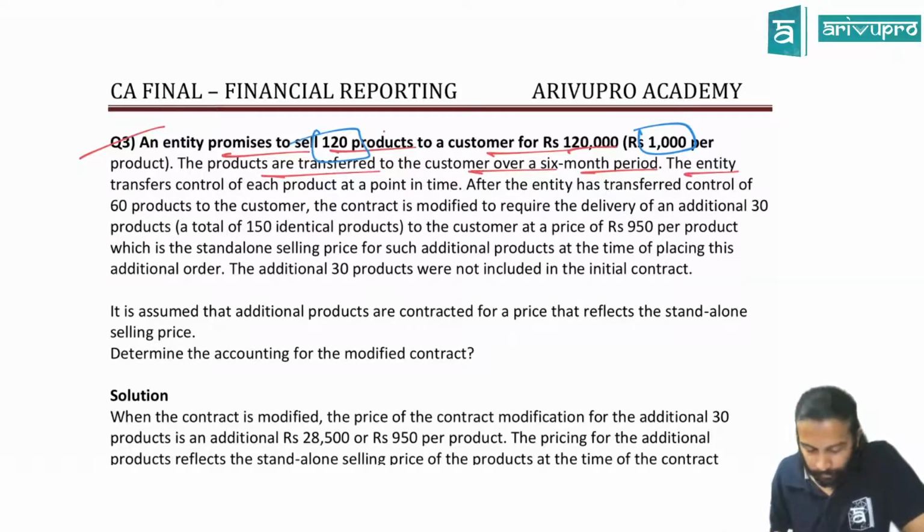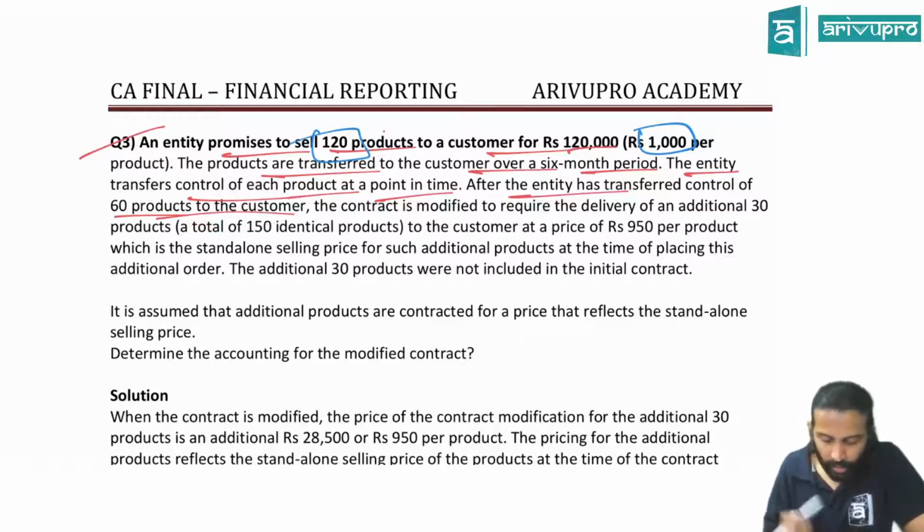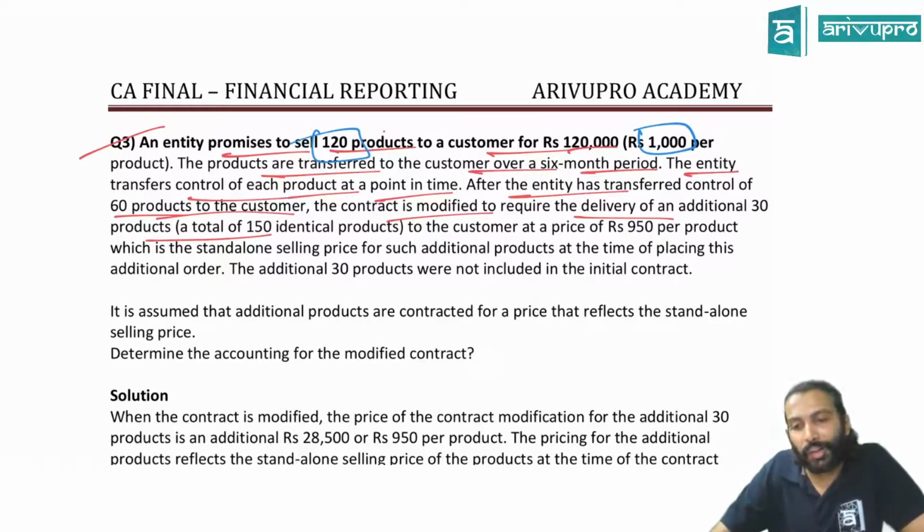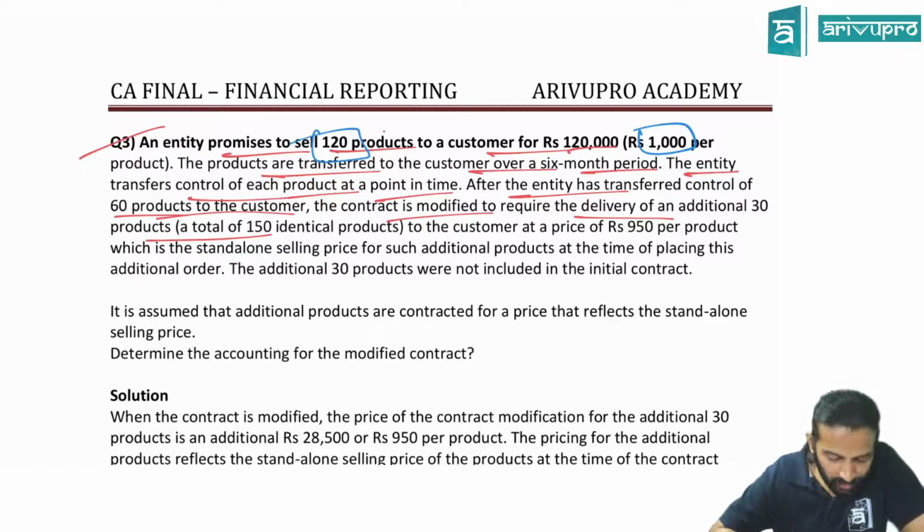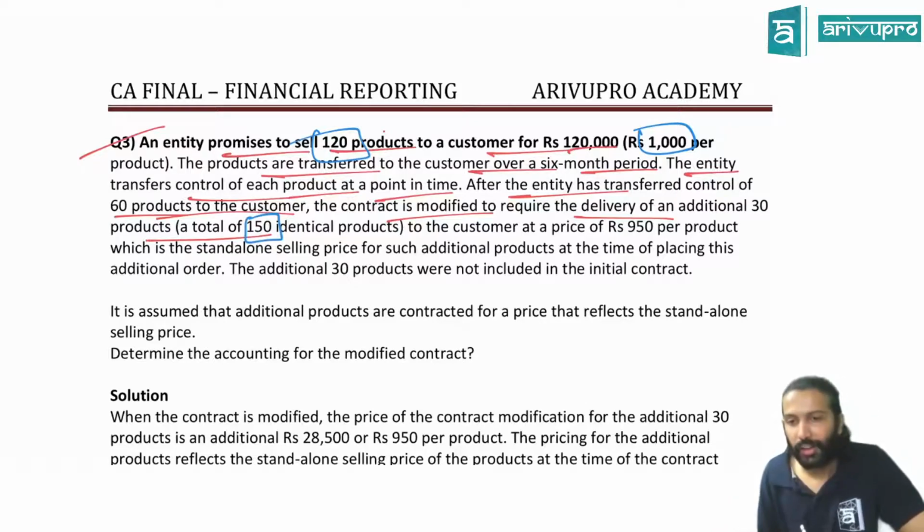The entity transfers control of each product at a point in time. This is the last concept, step number 5. Ignore this for the time being. What is at a point in time? We'll cover it later. After the entity has transferred control of 60 products, so out of 120 we have already supplied 60, and risk and reward is with the customer now. The contract is modified to require delivery of an additional 30 products. Sir, the earlier contract was to supply how many products? 120. Now we are adding 30 more. That means it became 150. That means modification.